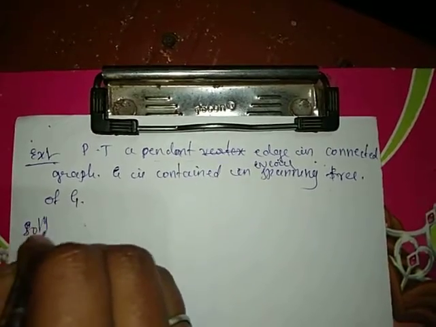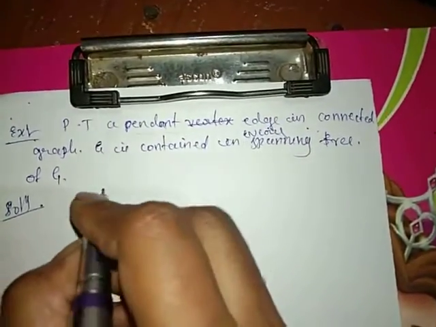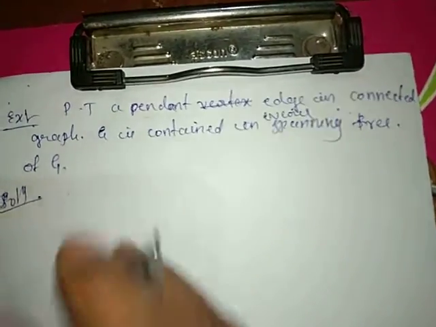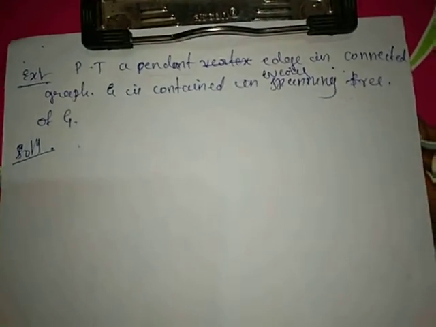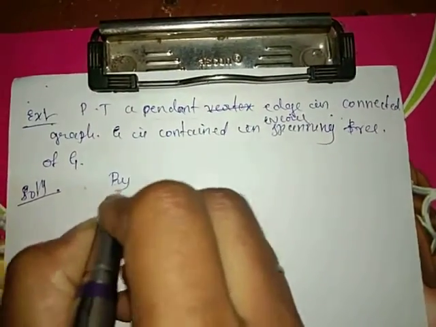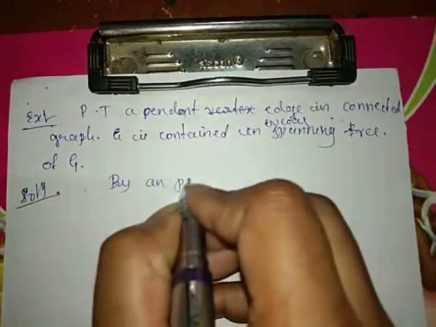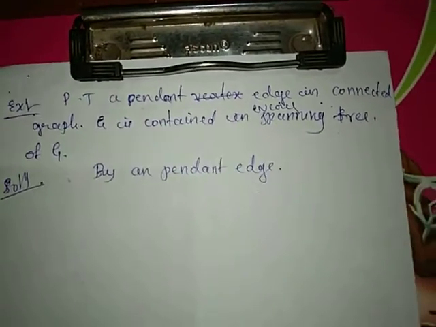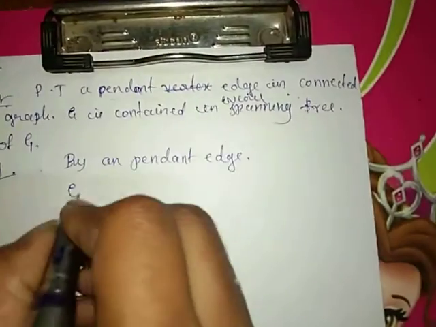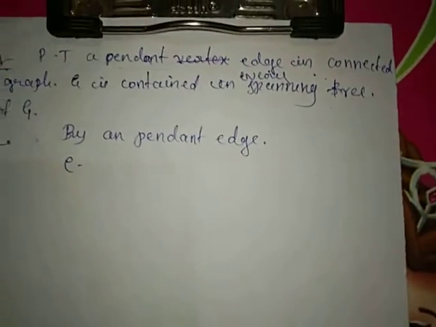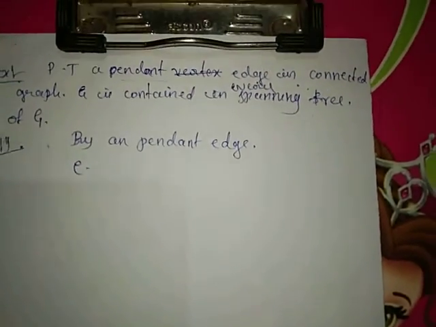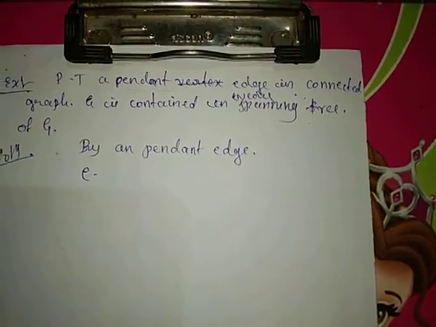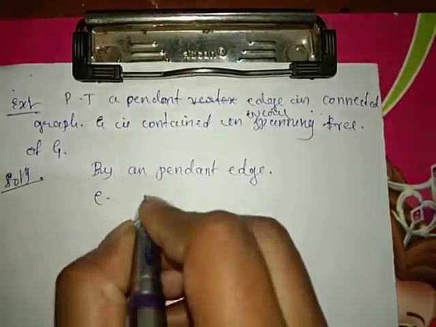So for the solution, consider a pendant edge E. If E is a pendant edge, then the end vertex of the pendant edge is a pendant vertex.